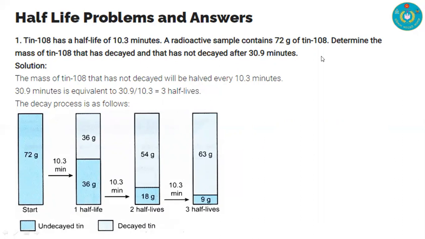We started with 72 gram; after the first half life it will be 36, after the second half life 18, and after the third half life 9 gram. After three half lives we have 9 gram of intact tin 108.